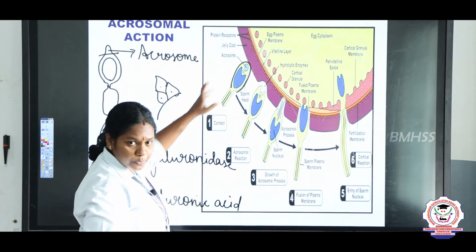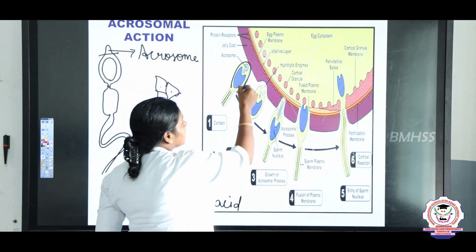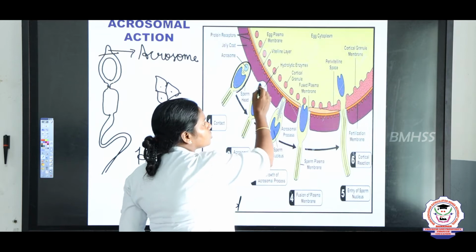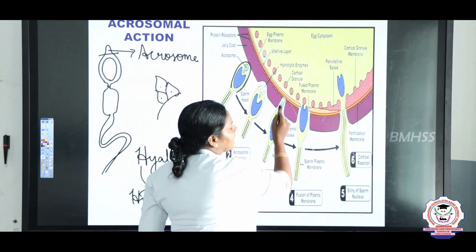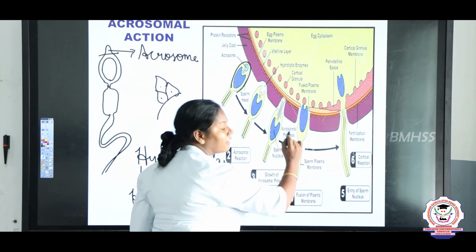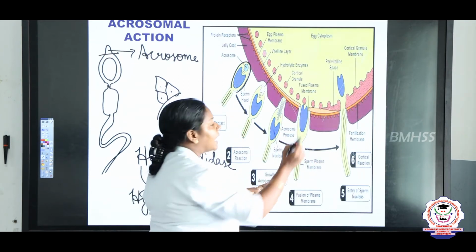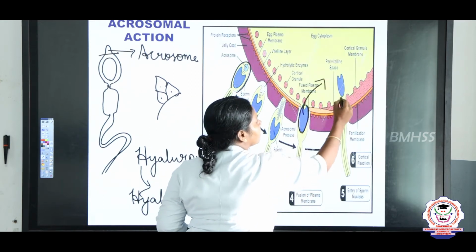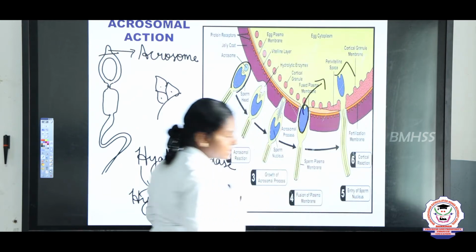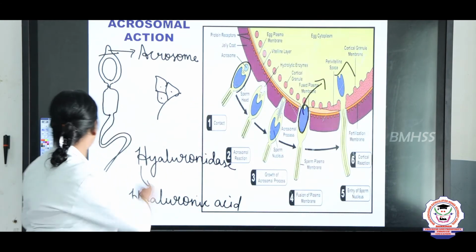So, just look into this picture. The sperm is approaching the egg. It releases the acrosome. What does the acrosome contain? Hyaluronidase enzymes. The enzymatic reaction takes place between the two, and finally the membrane is ruptured and destroyed, and the sperm nucleus enters into the egg. So, this is the acrosomal action. Understood, children?